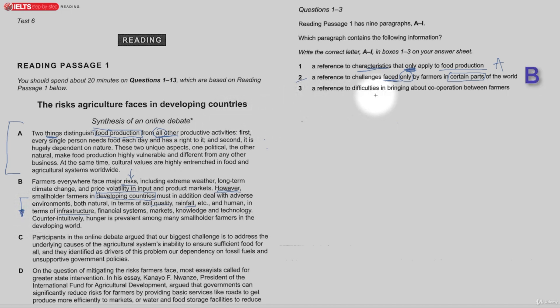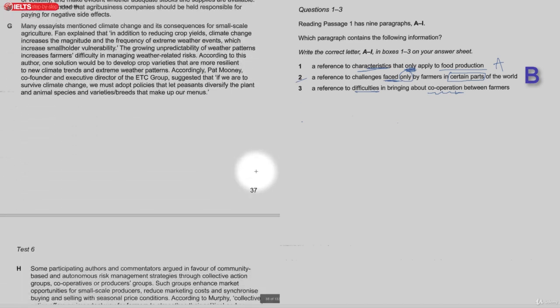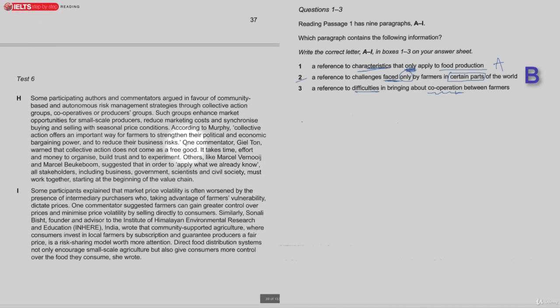And then for number 3, a reference to difficulties in bringing about cooperation between farmers. So the key words here are difficulties and cooperation. For this one, you actually have to go all the way down. This is unusual. Usually the test doesn't make you go this far down. Also, note how long this is. It's quite a long text, this one. You have to go all the way down to H. And when we look for cooperation, we're looking for words that are related: cooperatives, obviously, groups, collective action. All of this relates to the word cooperation.